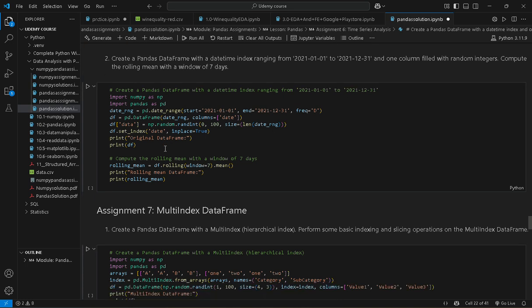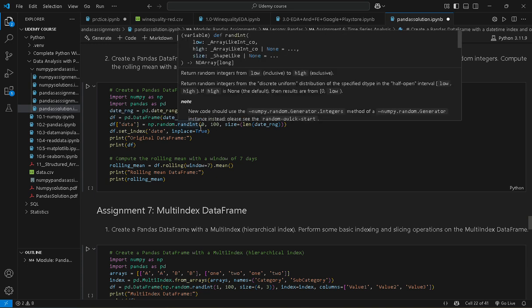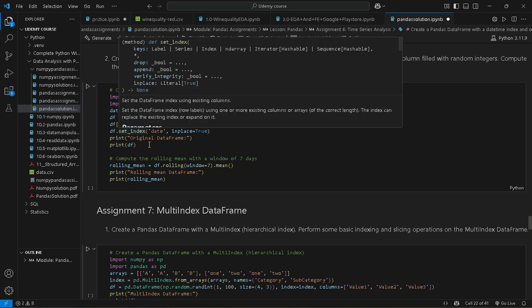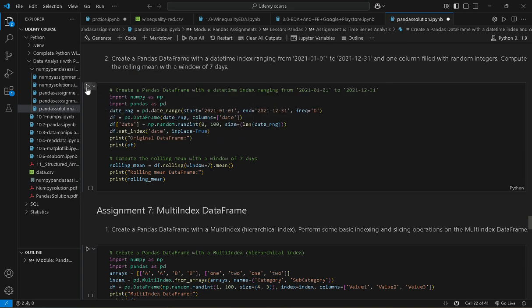Okay, this is the same as we did above. Date range equals pd.date_range from the starting date to the end date, with frequency D, and this is our index, with the column as date. Now for the next column, data, we fill it with random integers between 0 and 100 with the size of the date range, set the date as index, and print the original data frame.